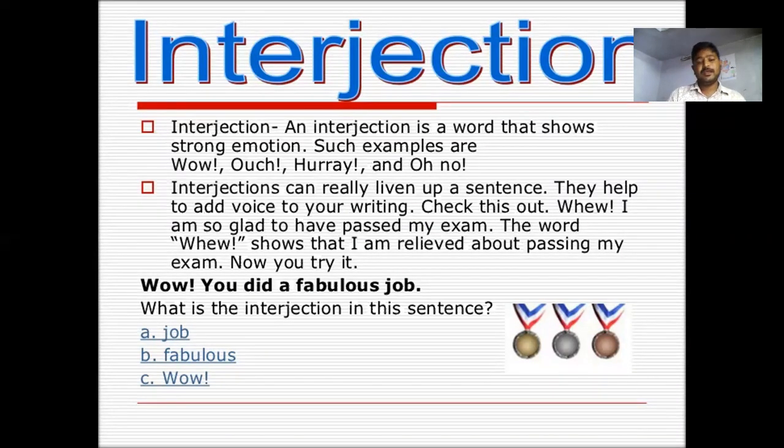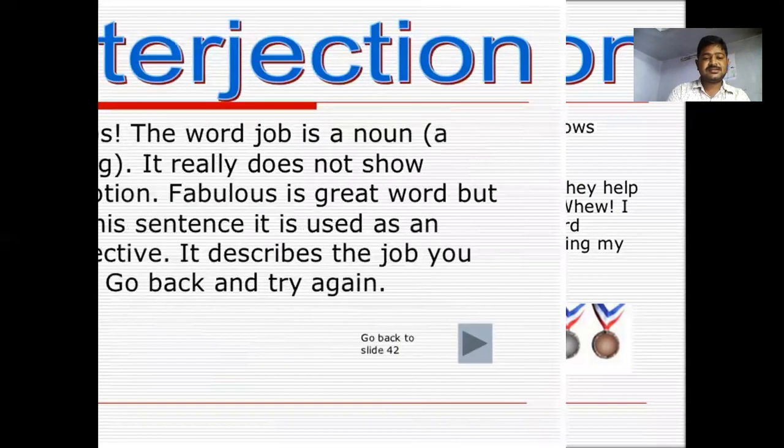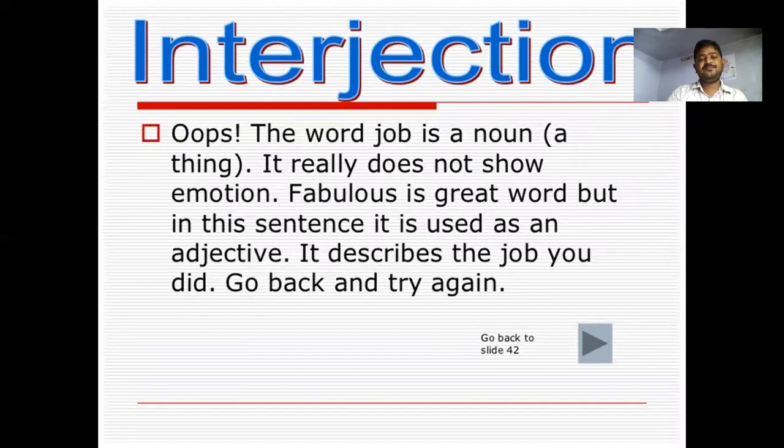Now try. "Wow, you did a fabulous job." What is the interjection in the sentence? A, job. B, fabulous. C, wow. The word job is a noun. It's a thing. It does not show emotion.